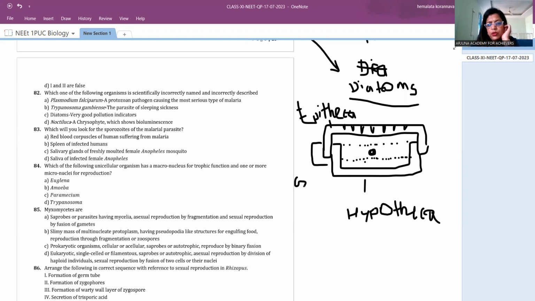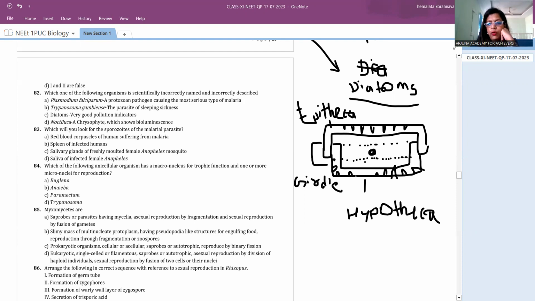For so many other things, we may need this girdle. G-I-R-D-L-E. Girdle. Okay. Fine. So this wall is made up of silica. Silica, so they are not destructible. You must be knowing that silica is also extracted from them. This is the silica wall, right? So a designer wall will be there on this and it is shining.